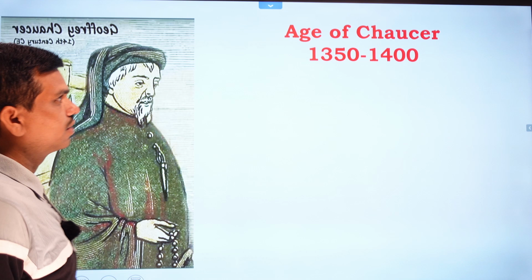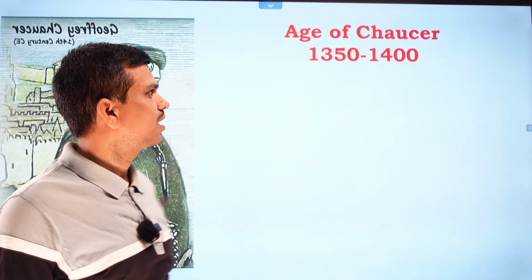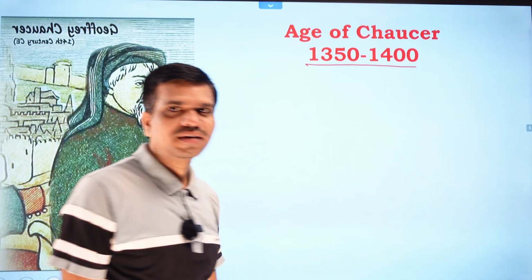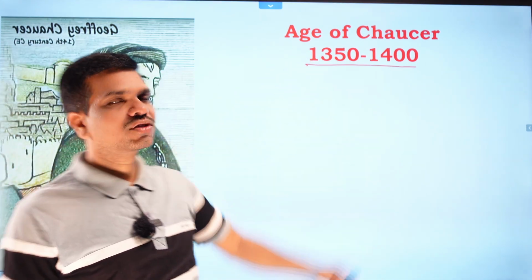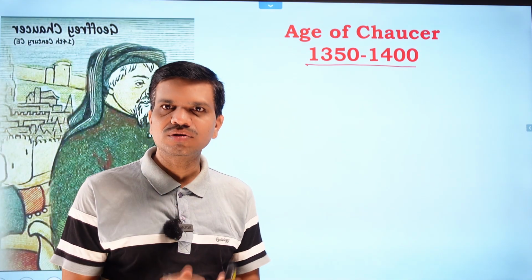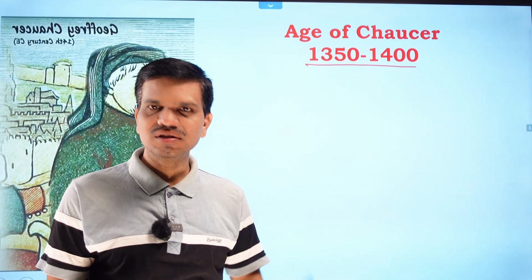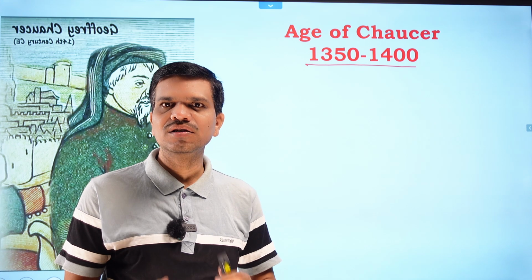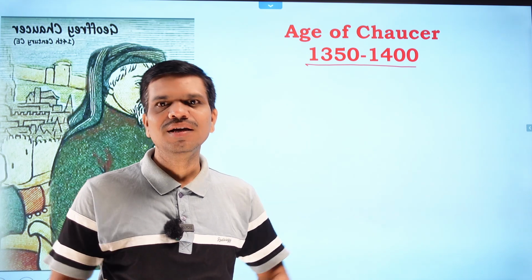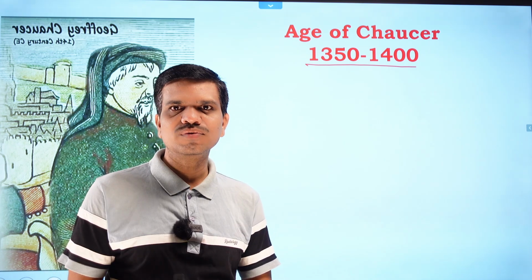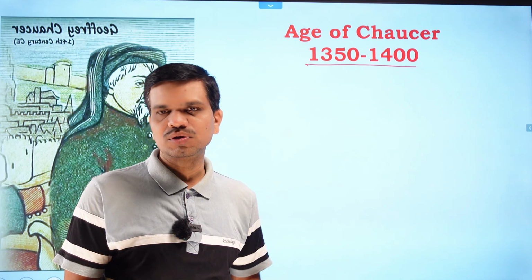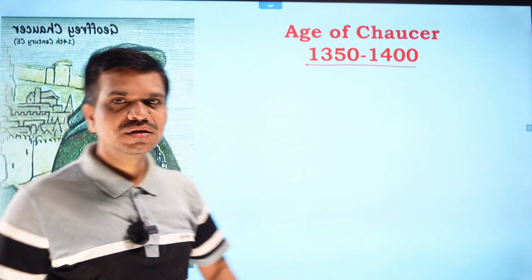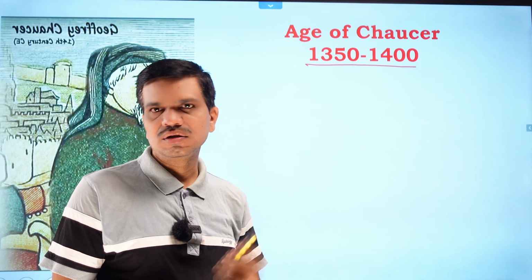So let's see. Very first we have the Age of Chaucer, and this age is considered right from 1350 to 1400. This age has been given the name of Chaucer because Chaucer is the morning star, or rising star, of English literature. From here we find English literature developed to a very great extent, and different kinds of genres and forms evolved during this period. Let's see who are the important authors in this period.